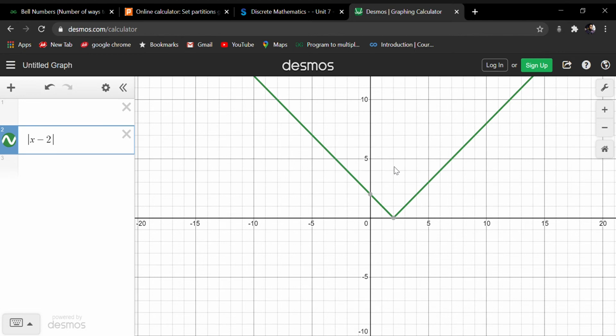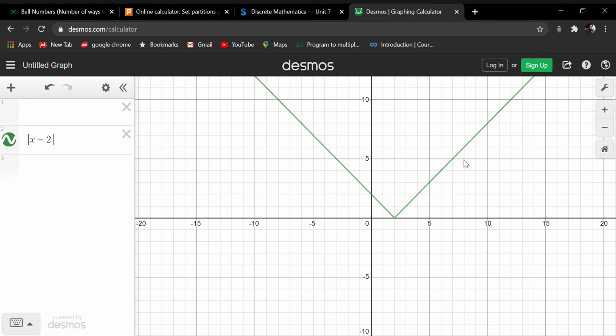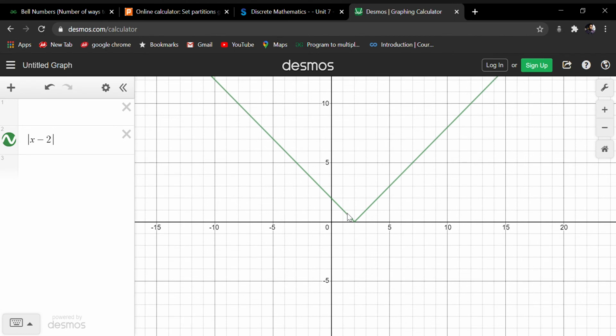Now checking whether this graph is onto or not. If the value of y becomes negative, there is no mapping to a corresponding x element. So this function is not onto either. Are you getting my point?